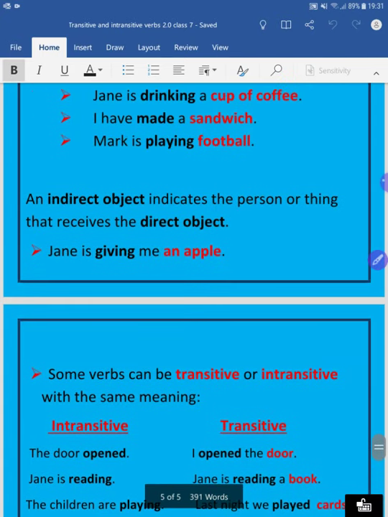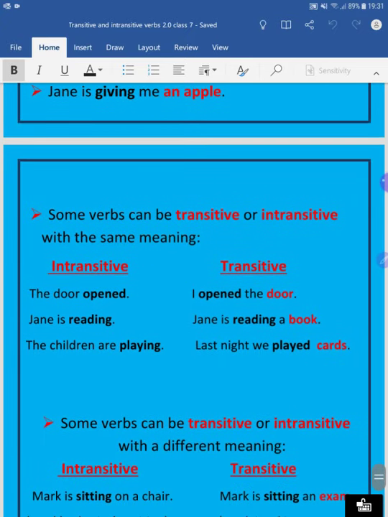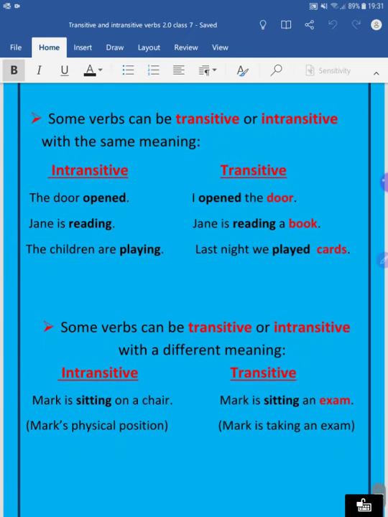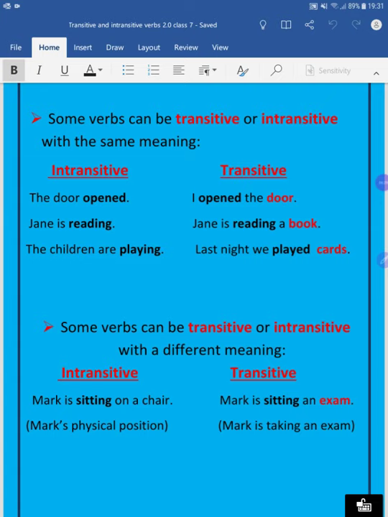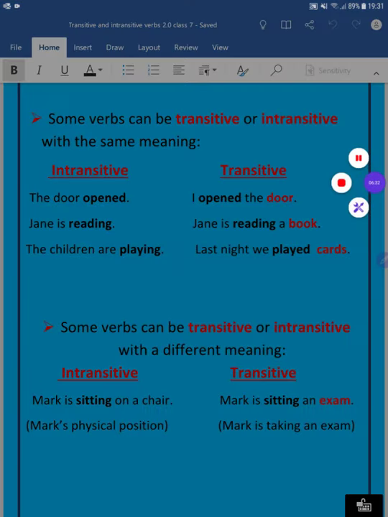So dear students, I hope you have learnt transitive and intransitive verbs easily. This was it for today. Now we will move to another chapter next week, and we have almost finished this chapter. If you have any question related to this, you can ask me in text or after the class.